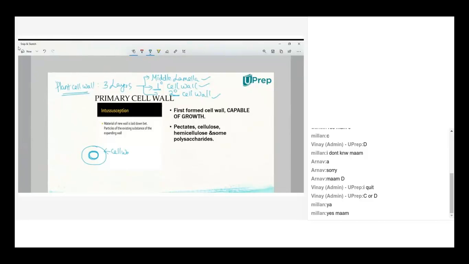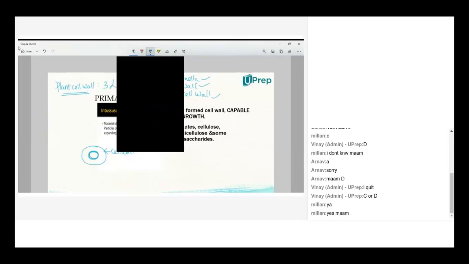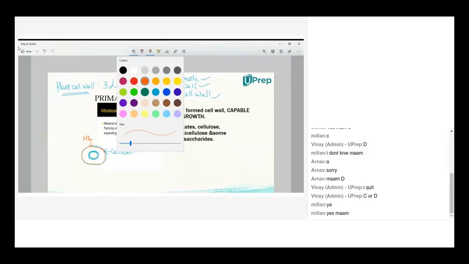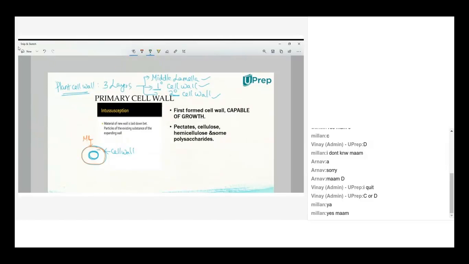Then inside the middle lamella, you will have the primary wall. I'm showing it with a different color. This is the primary cell wall. Then inside the primary cell wall, you will have the secondary cell wall like this.